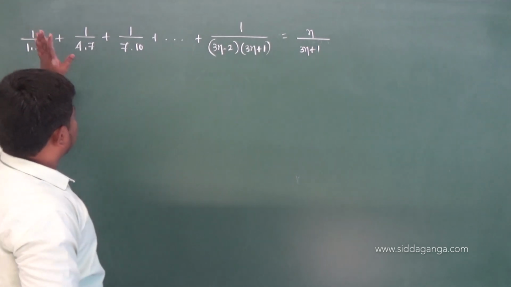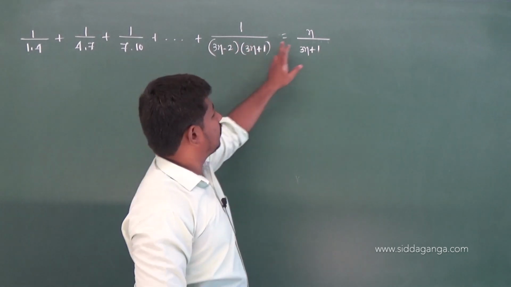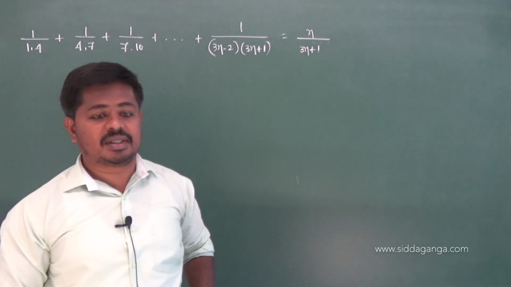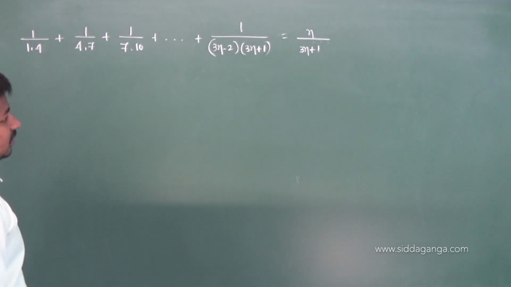So the sum of all these terms, where the nth term is this one, is equal to n by (3n plus 1). That's the result, the statement, we have to prove is true for all natural numbers. Hope you got it, students.